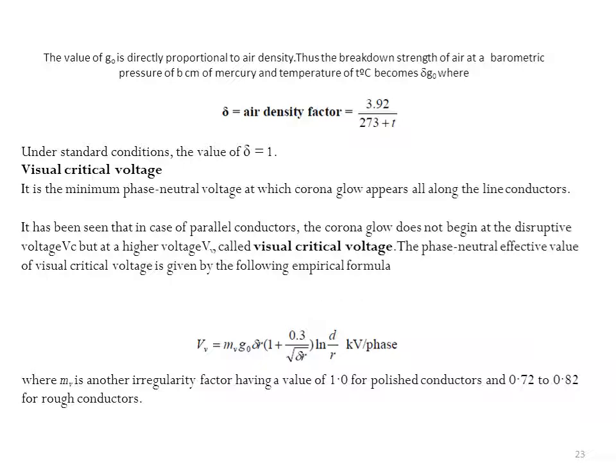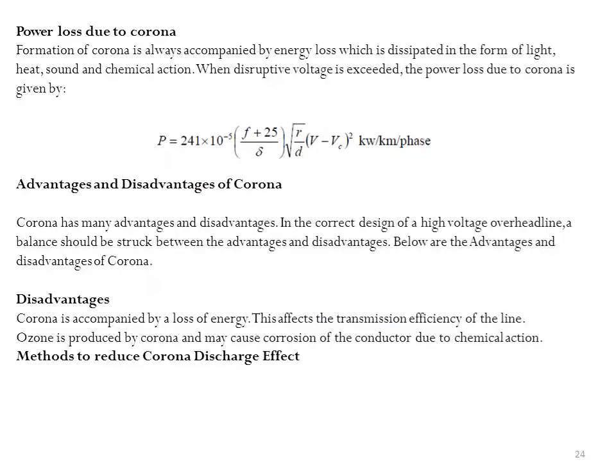The phase-neutral effective value of visual critical voltage is given by this formula: Vv equals mv G naught delta r, 1 plus 0.3 over square root of delta r, multiplied by log of d by r kV per phase, where mv is another irregularity factor, having a value of 1.0 for polished conductors and 0.72 to 0.82 for rough conditions.